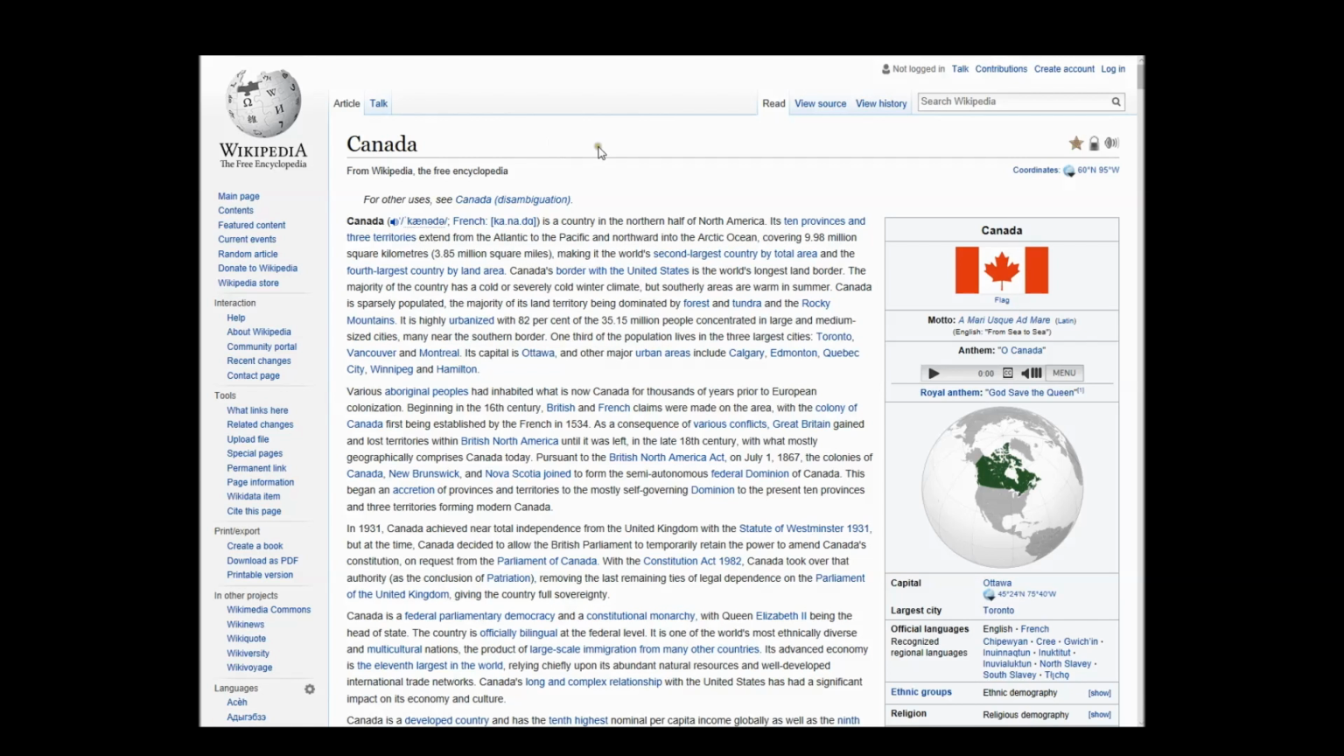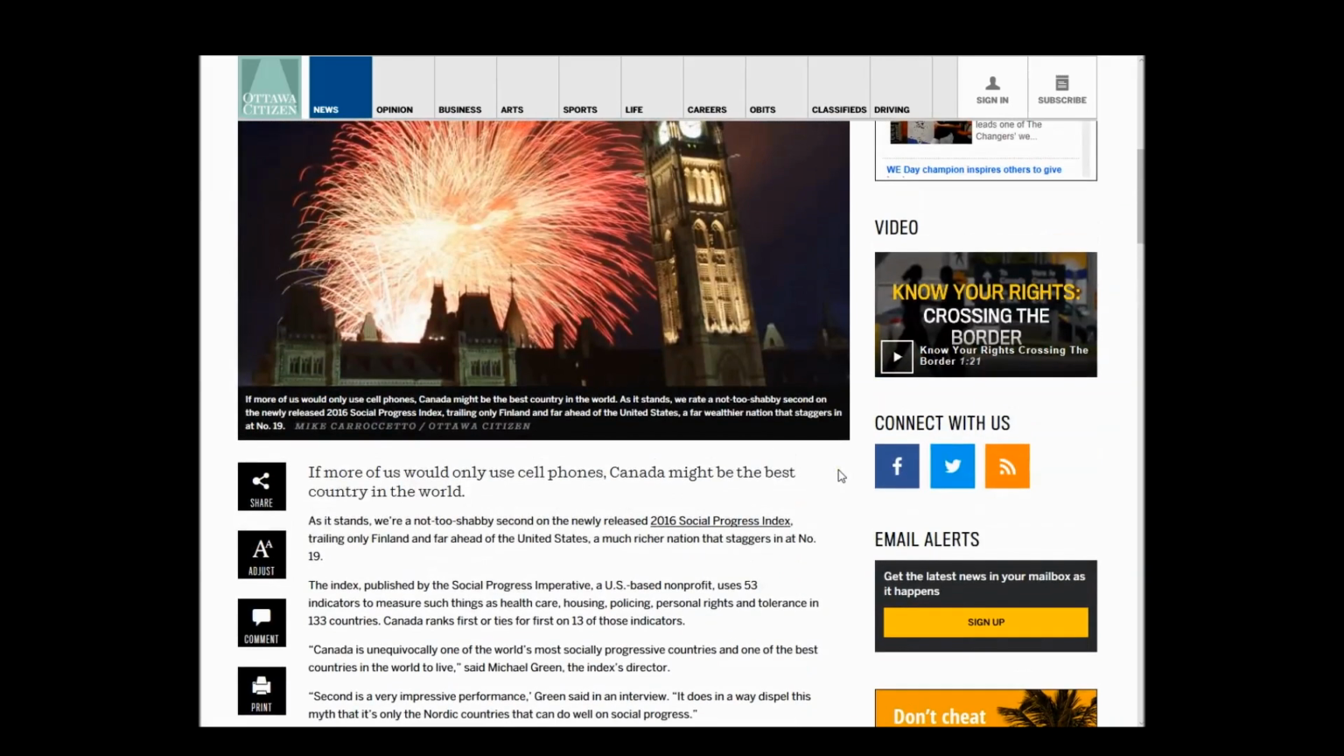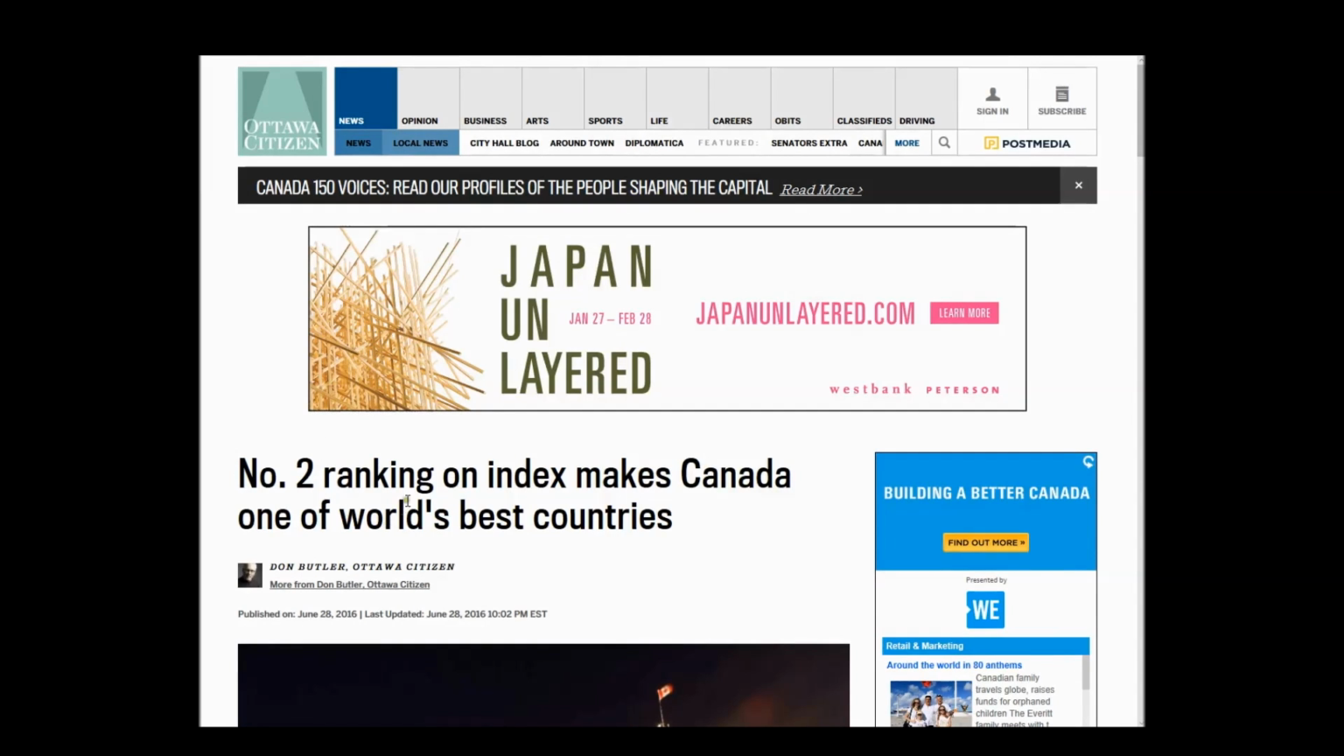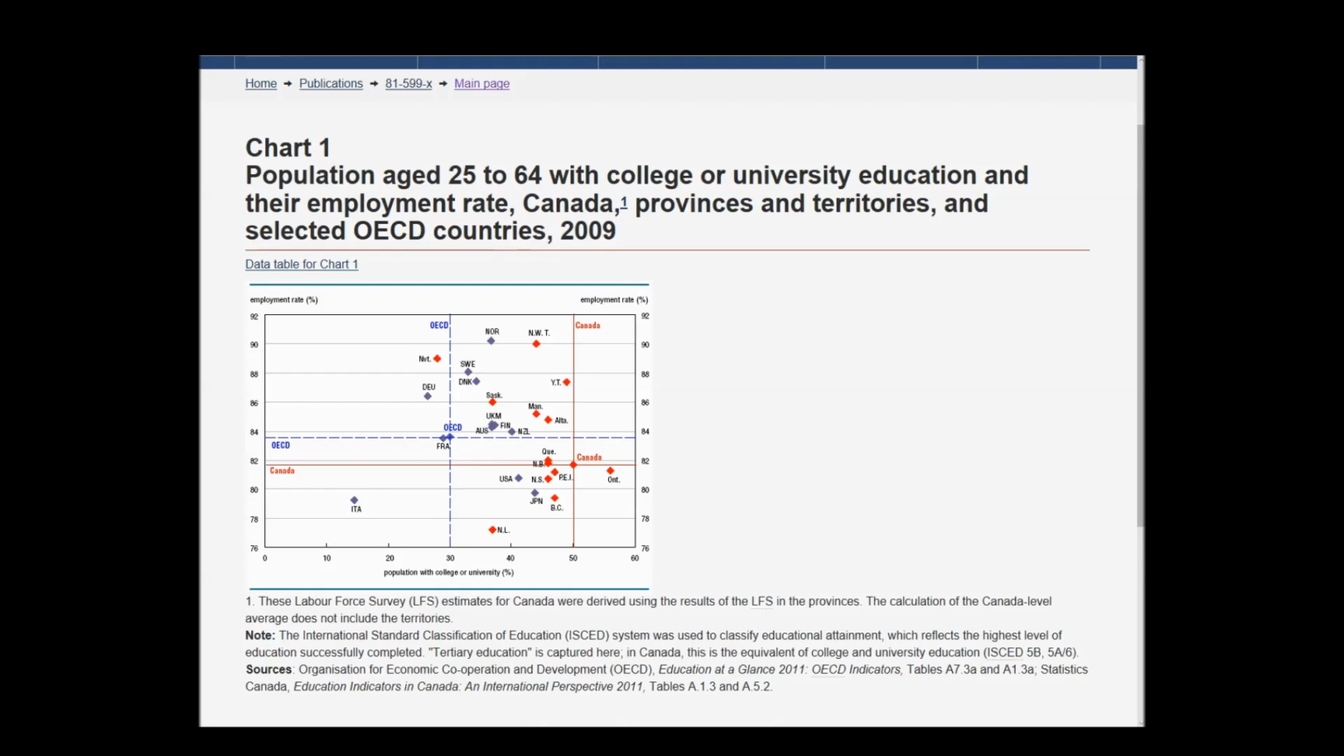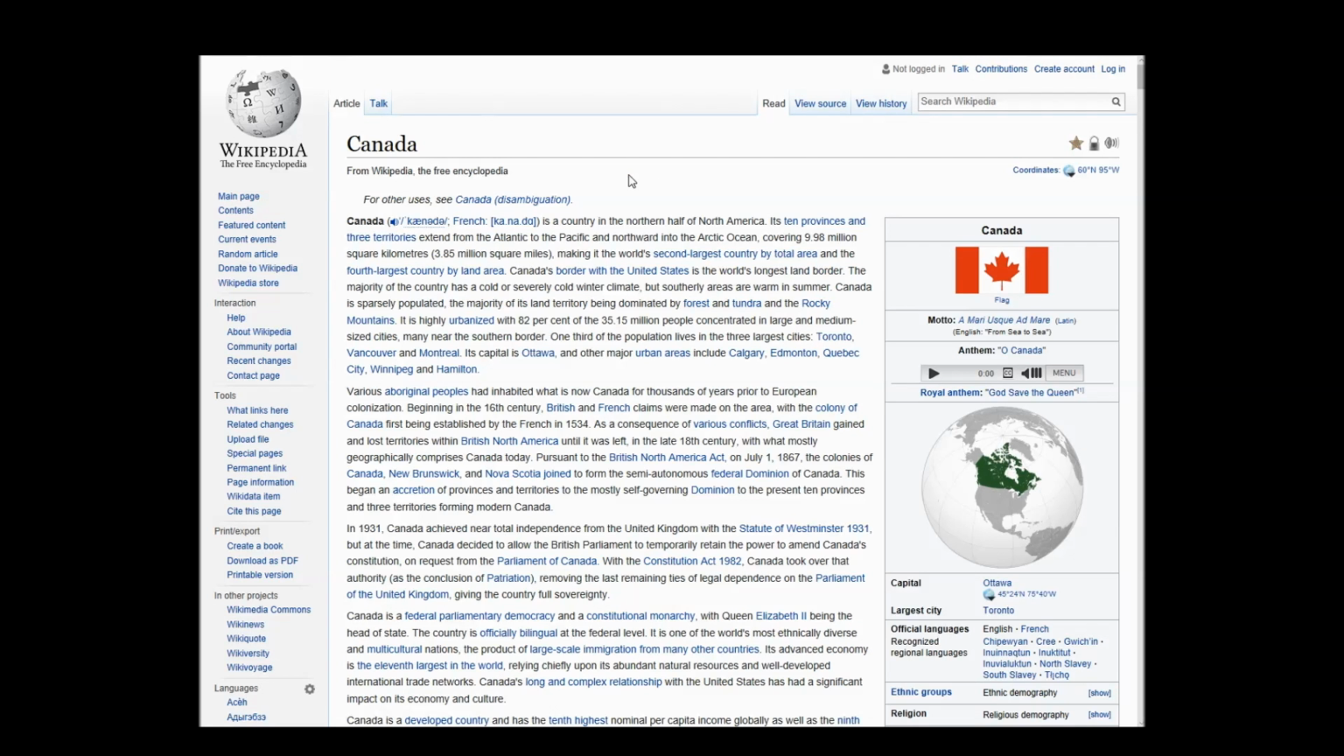This is the first one I've got: Canada Wikipedia. Then there's a newspaper article that says number 2 ranking on index makes Canada one of the world's best countries. And then I've got Stats Canada, with a chart. This is just so you can see exactly what goes into finding facts. This is not intended for university level papers. This is for somebody who's starting off, maybe high school, maybe middle school, and they want to begin the fact gathering process. So here we go. Let's start with Canada and Wikipedia.